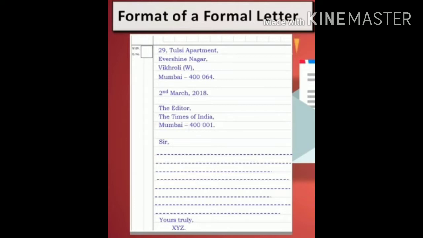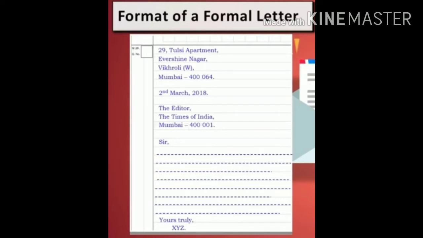We begin the letter with the sender's address. Sender is the person who is writing the letter. This address must be written properly. It should be written in 3 to 4 lines as shown in the format above. The address is written at the top left of the page along with your city and pin code.